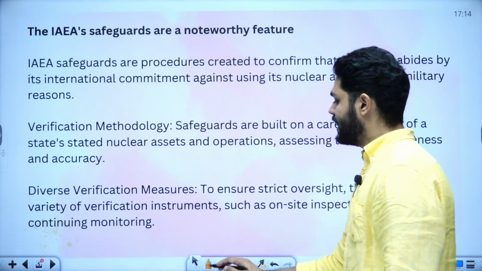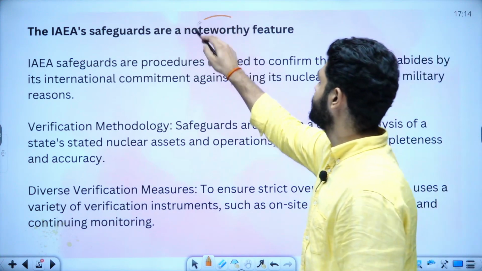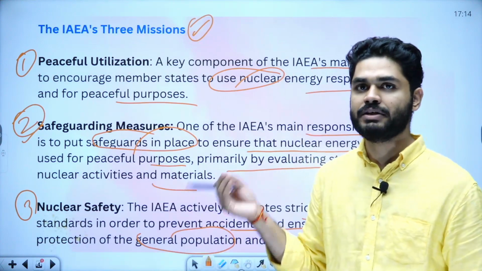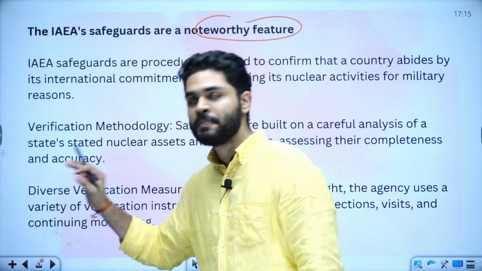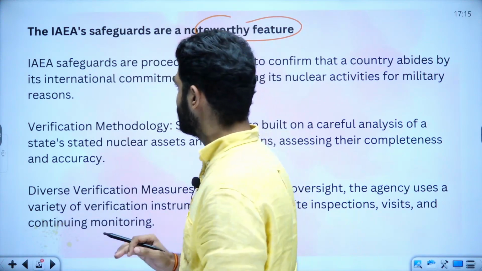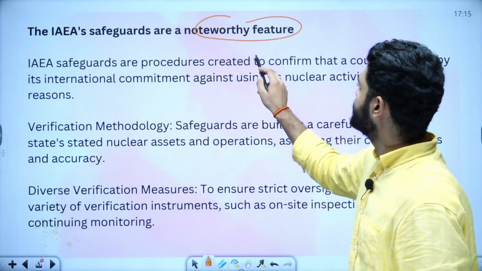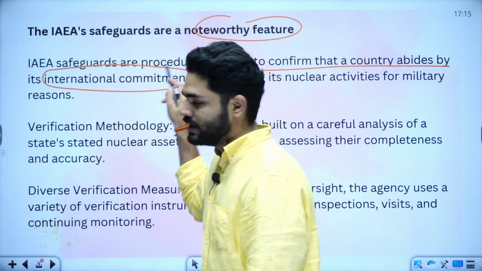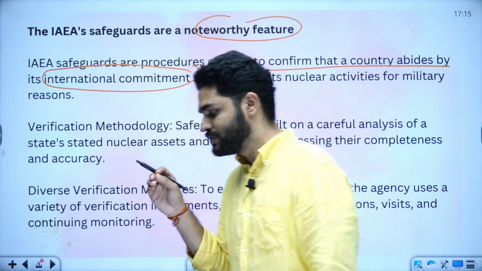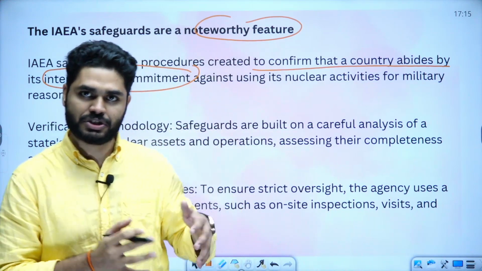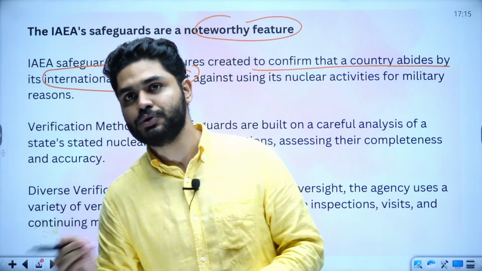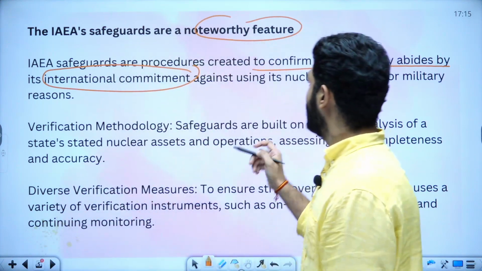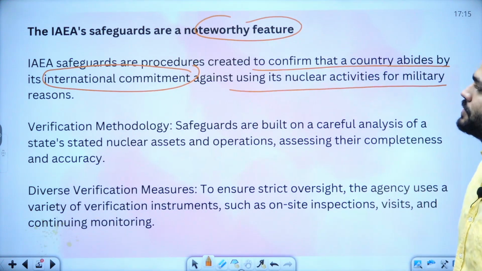Other than this, the IAEA's safeguards are a noteworthy feature. This second point, the safeguarding measure, is an important thing in the functioning of IAEA, because safeguards are procedures created to confirm that a country abides by its international commitments. A country which has signed, or which is a partner with IAEA, should not use that energy for any bad purposes. It is against using nuclear activities for military reasons.